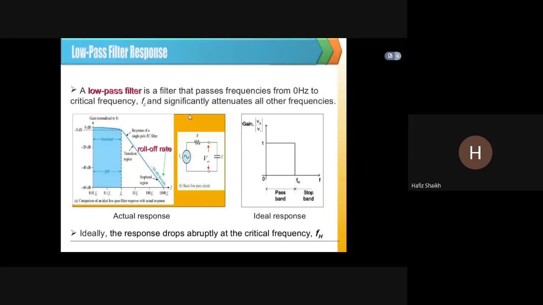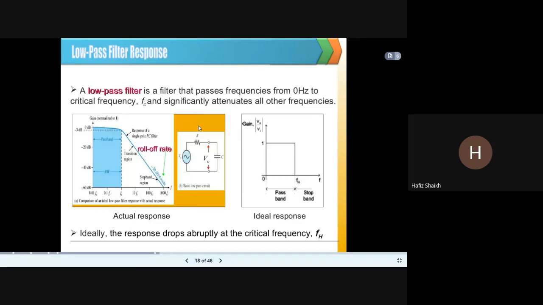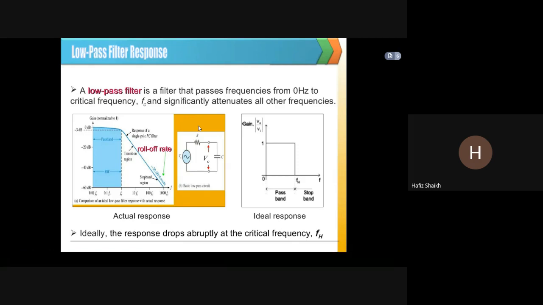Now, low pass filter response. A low pass filter is a filter that passes frequencies from 0 hertz to the critical frequency FC and significantly attenuates all other frequencies. Then it's called a low pass filter.